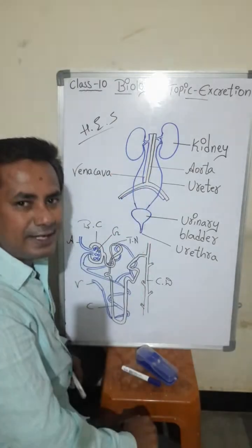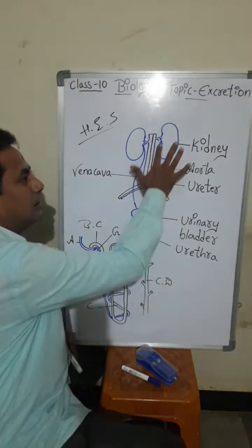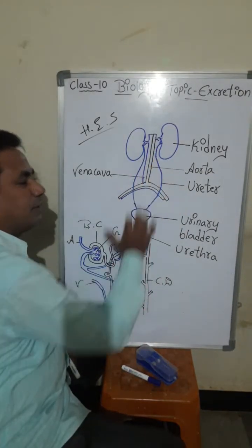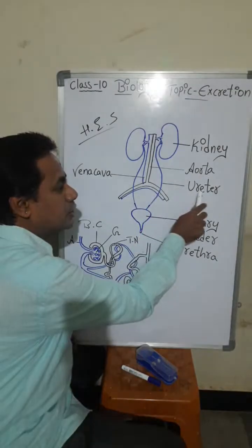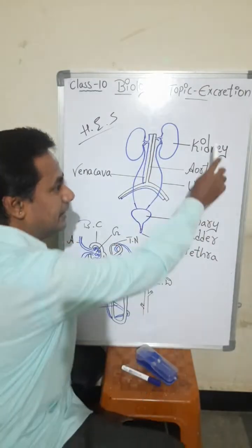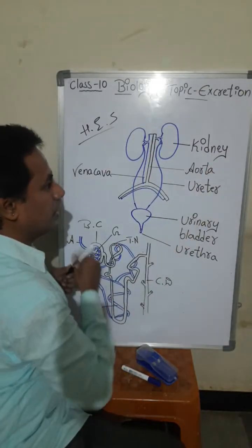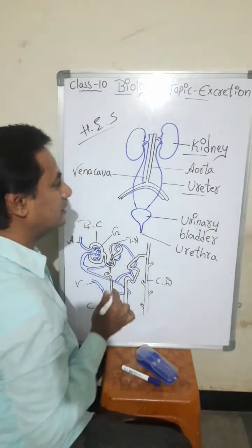A pair of kidneys. Two kidneys are there in the human body, and the pipe coming from the kidney is known as the ureter.